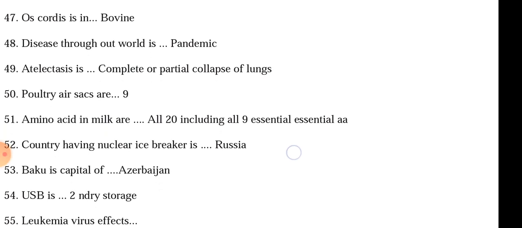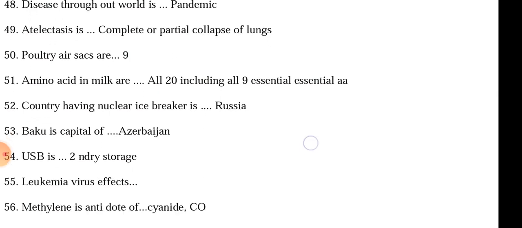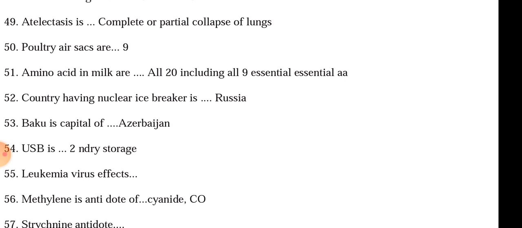Country having nuclear icebreaker is Russia. Baku is the capital of Azerbaijan. USB or universal serial bus is secondary storage. It is also commonly known as flash. Leukemia virus affects, do not know. There were many options, such as the lymphoid tissue, lymph vessels, blood vessels. It mainly affects the blood cells, but I am not sure whether it affects the lymphoid tissue or the endothelium or not.